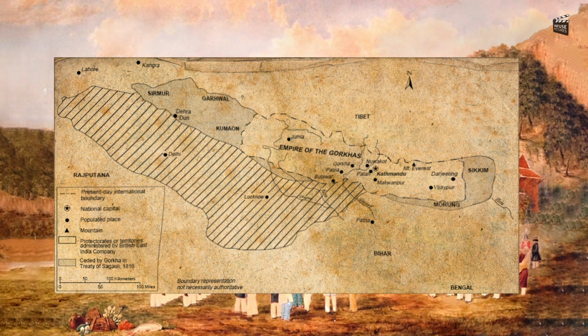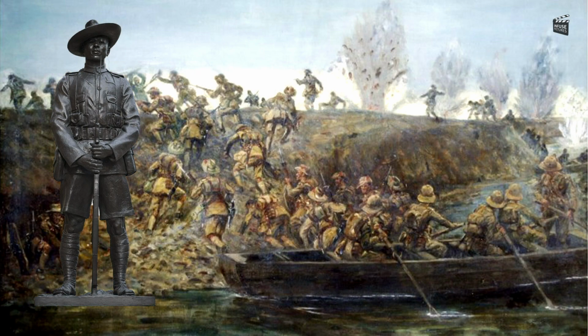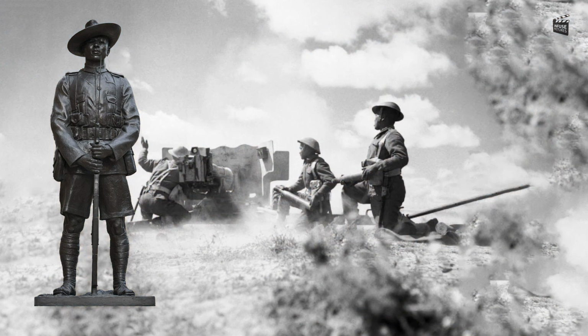Nepal lost one third of its territory. The land that was previously won by Nepal, like Garhwal, Kumaon, Sikkim, and Darjeeling, was taken by the East India Company. The Gorkha soldiers could be used by the British Empire for war purposes, and in fact during the Second World War